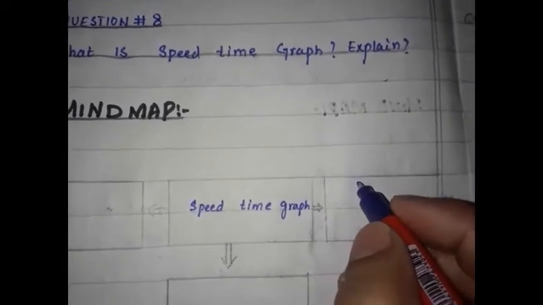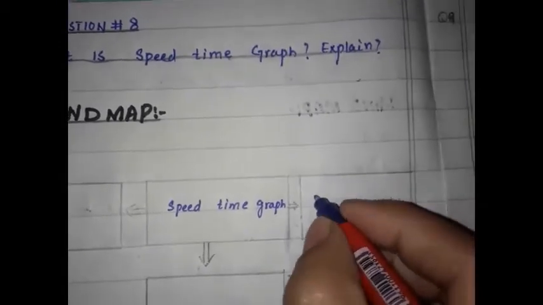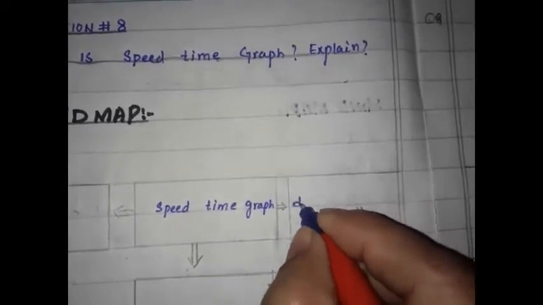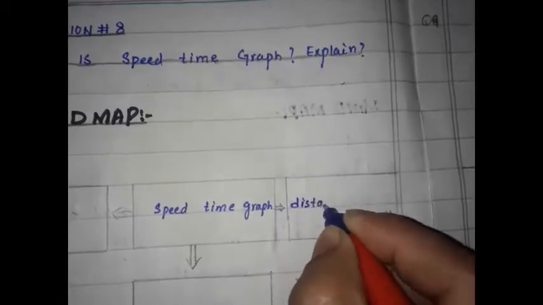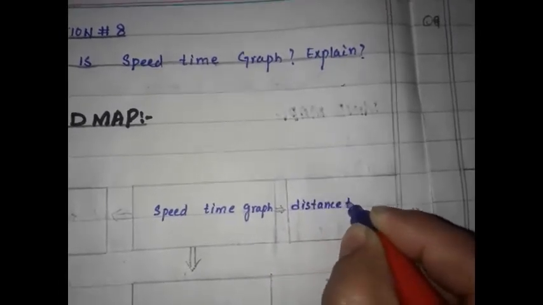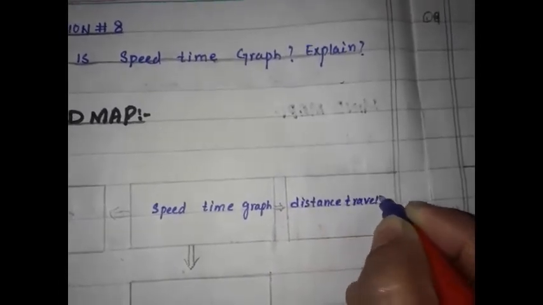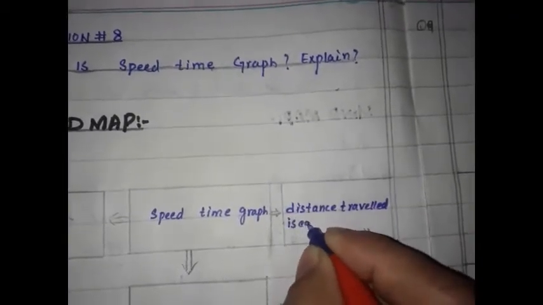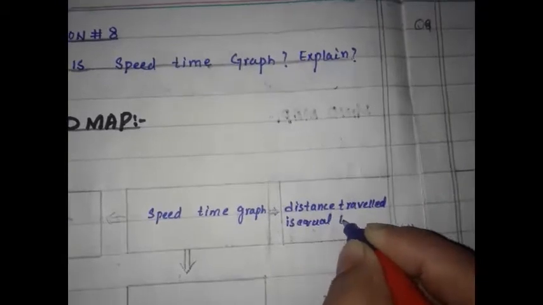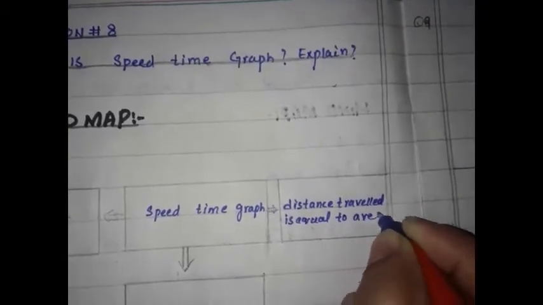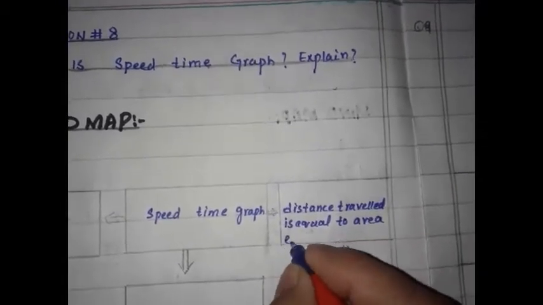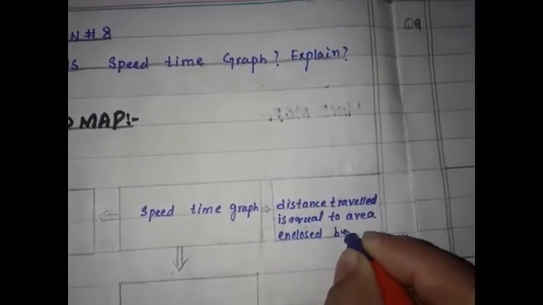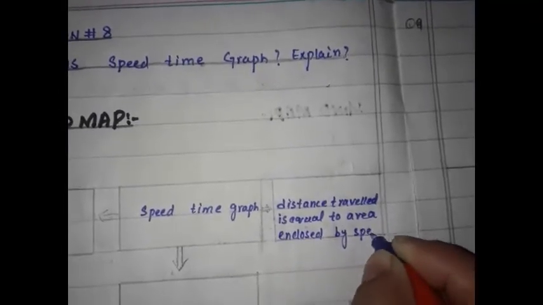Distance traveled is equal to area enclosed by the speed.